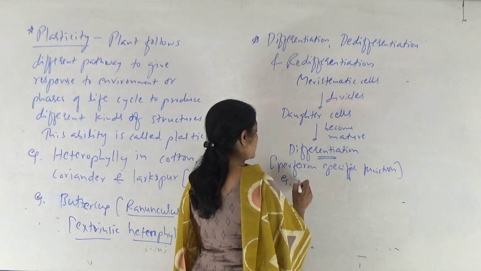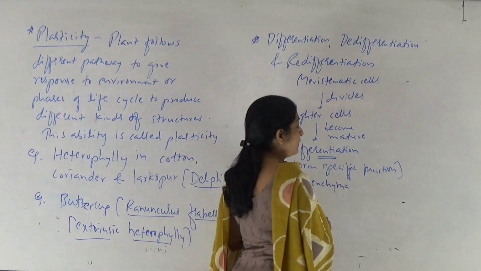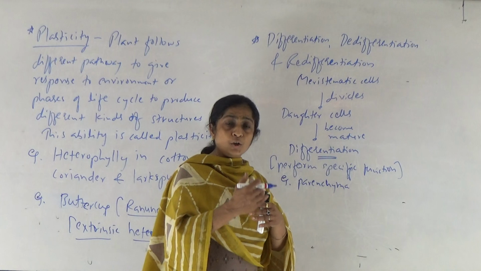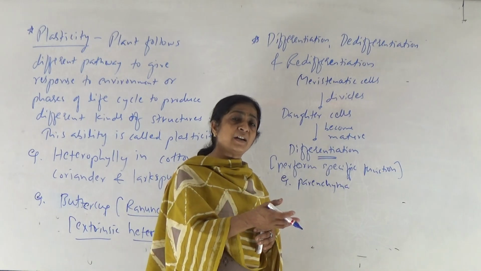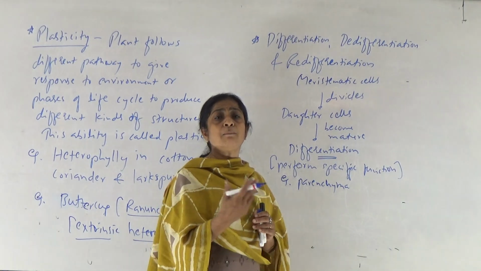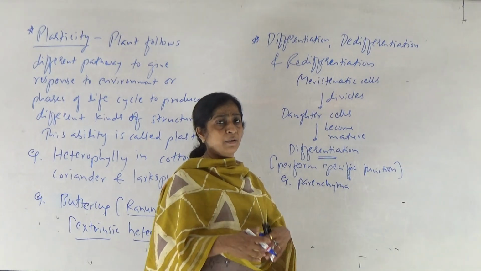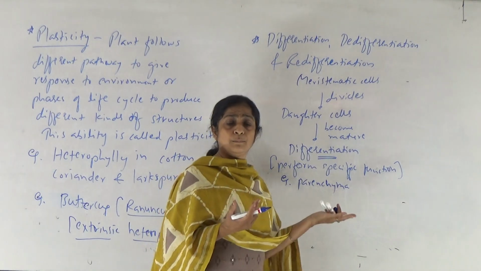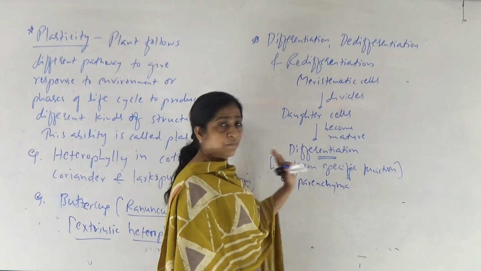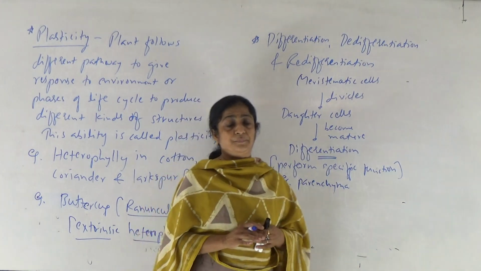So for example, these are parenchyma cells, right? Which is a primary permanent tissue. Now parenchyma, once the daughter meristematic cells differentiated as parenchyma cells, it means the cells lost the ability of cell division and now they start performing a specific function. It may be storage of food, it may be photosynthesis, it may be aerenchyma. So these are all performing a specific function. So that is first differentiation. Okay. Now, what is de-differentiation?